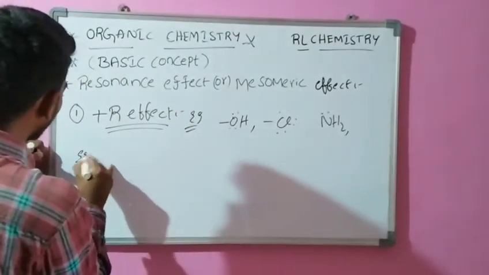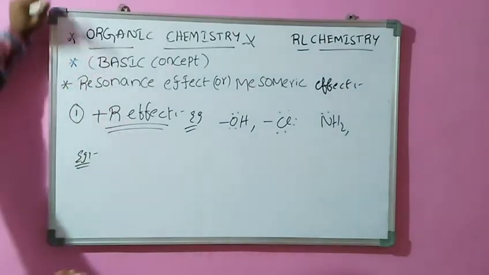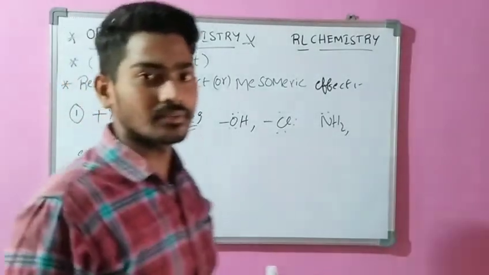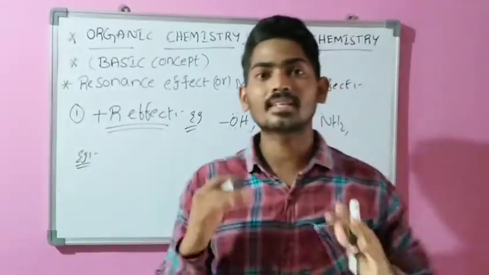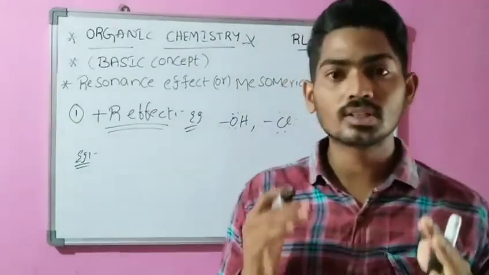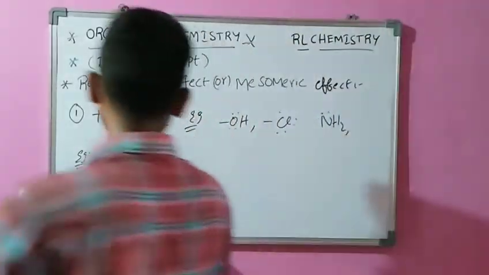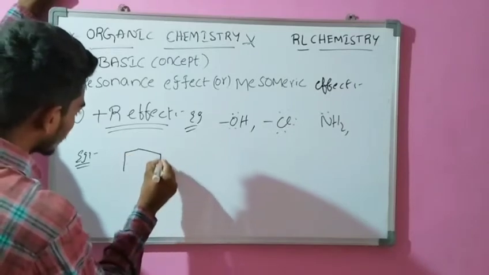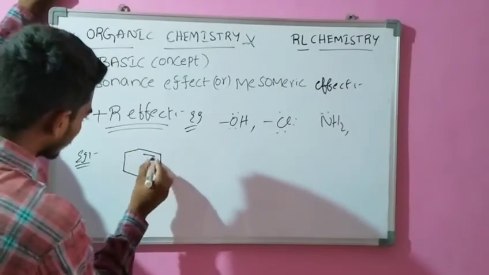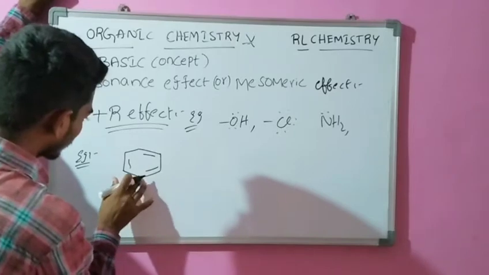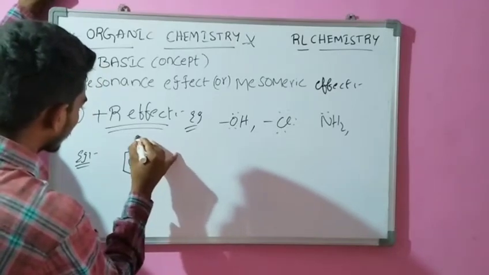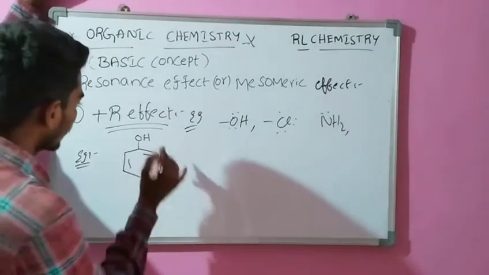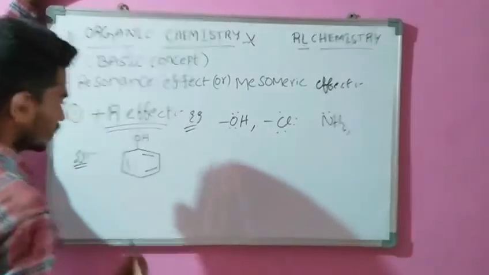You can understand the resonating structure. What is the positive resonance effect? We can take a benzene ring, which is a conjugated system, attached to an electron donating group, that is the OH group. This is phenol.